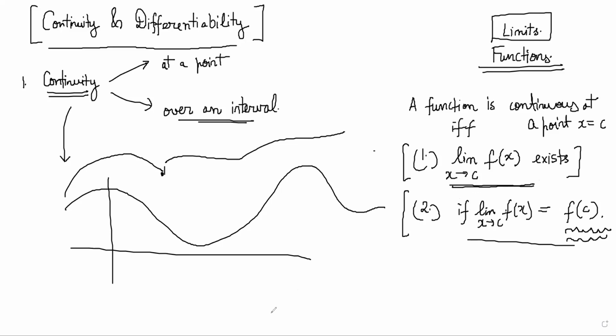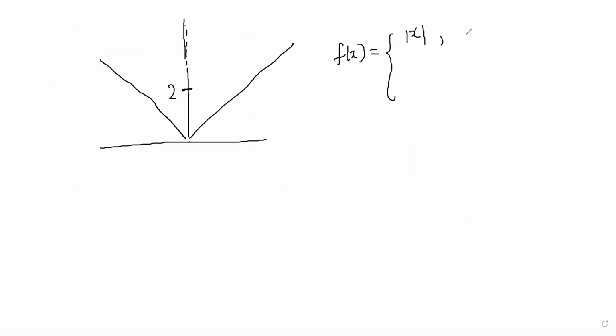Examples like this are very common. Suppose g is the mod x function, but at 0 it is defined to be 2. So the function is defined like this: mod x if x is not equal to 0, and 2 if x is equal to 0.